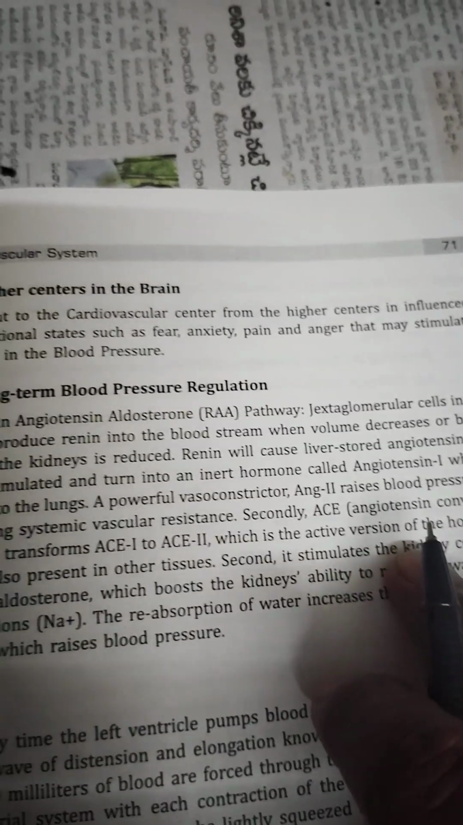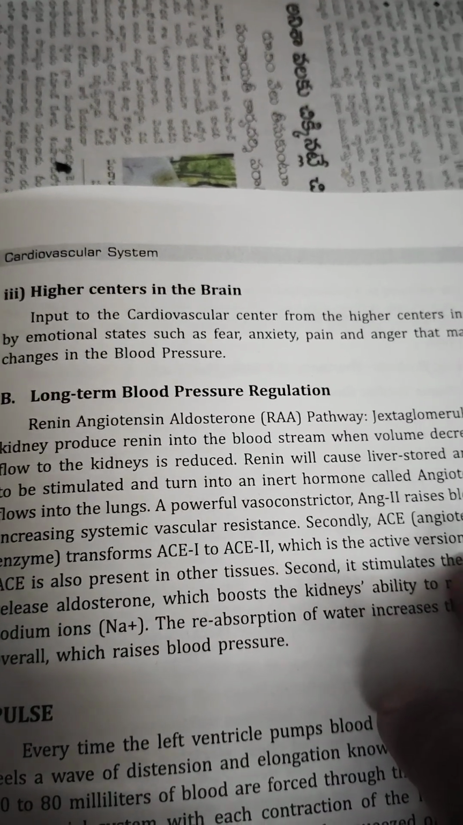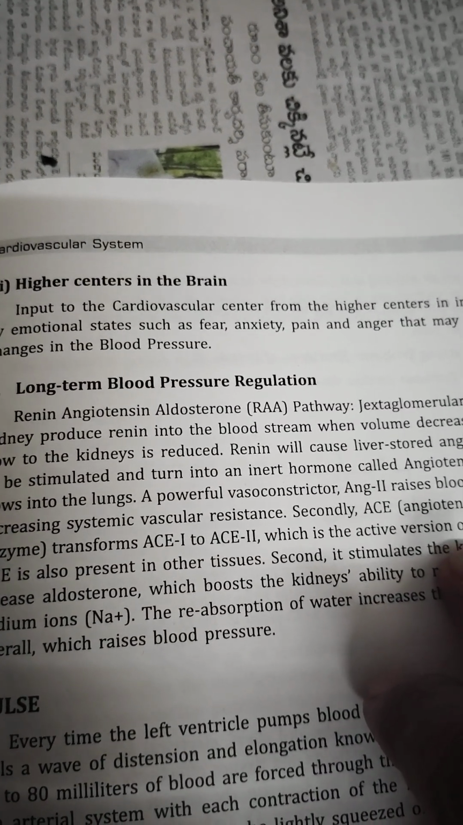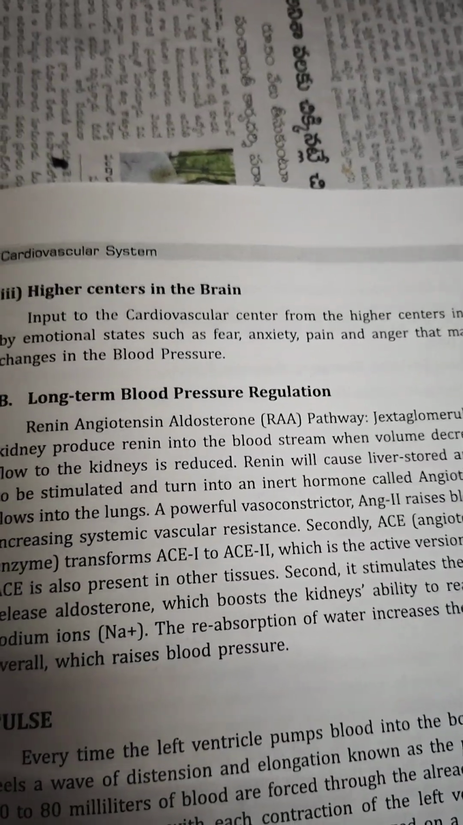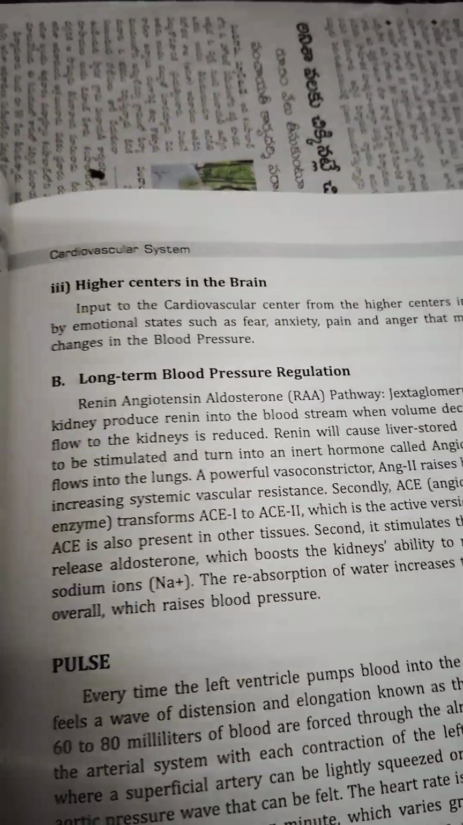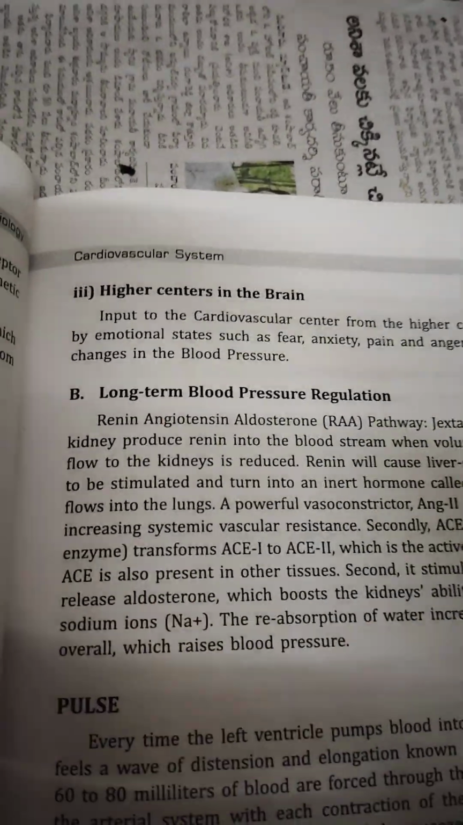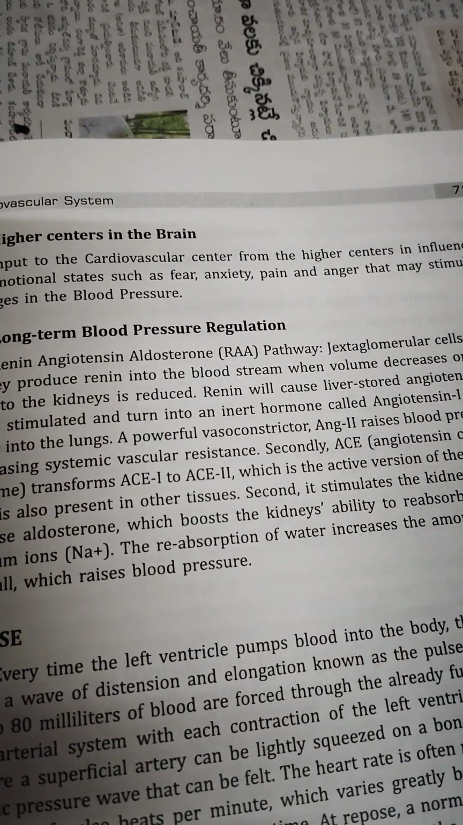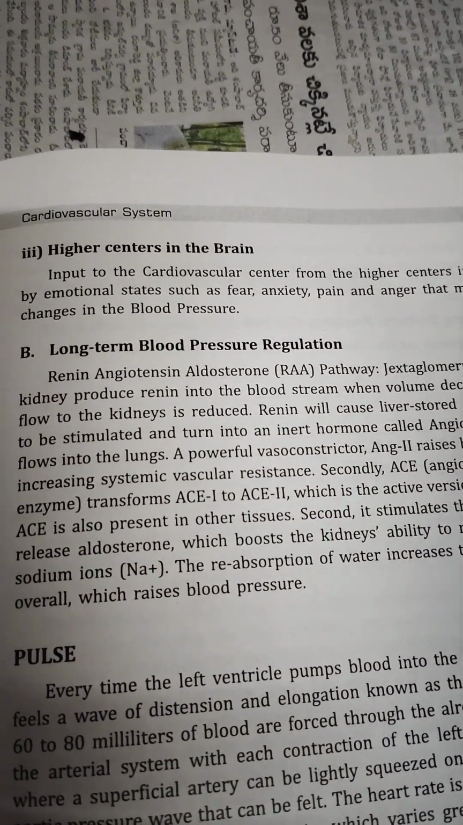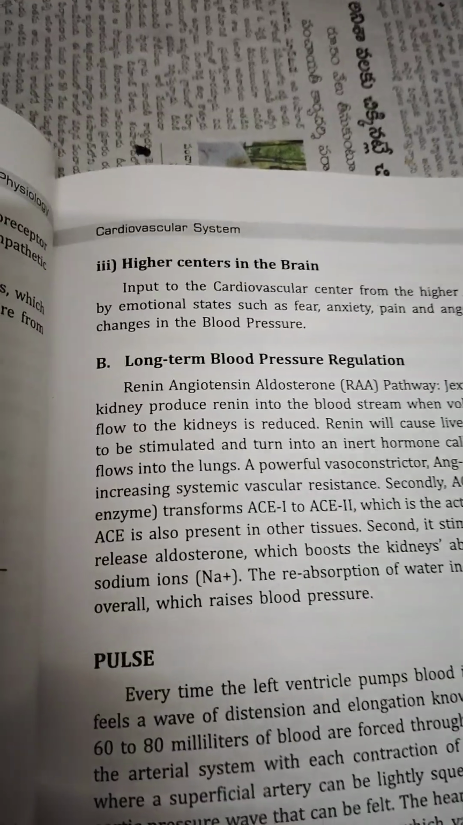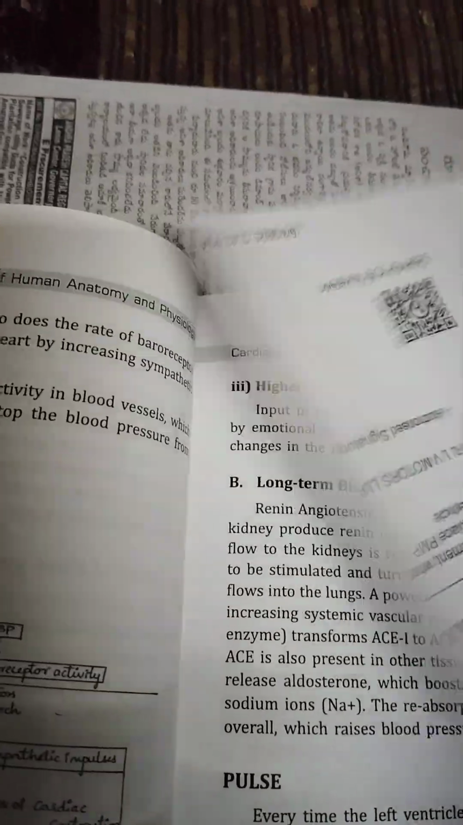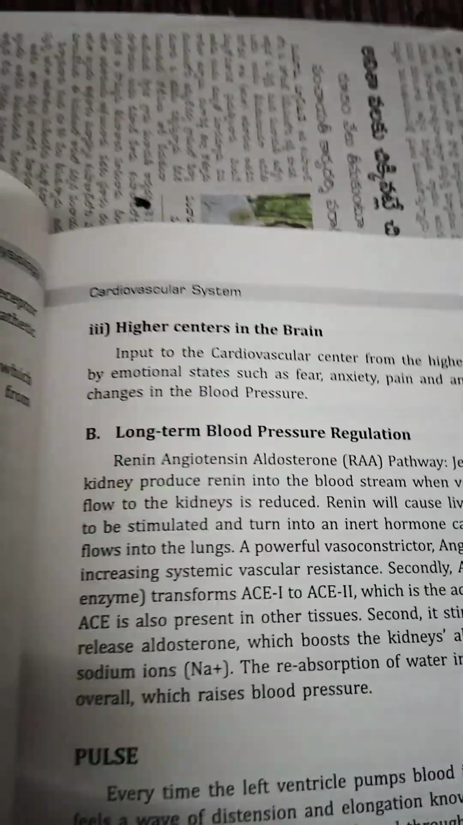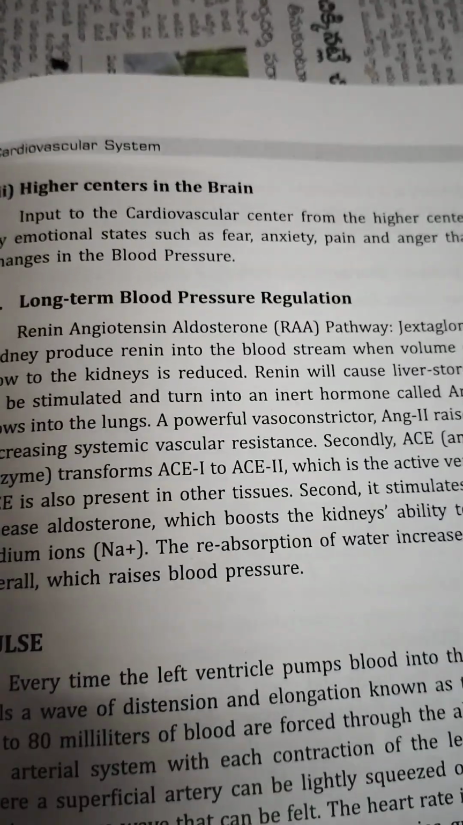And third is the higher centers in the brain. The higher centers in the brain are influenced by emotional states such as fear, anxiety, pain, anger. In all these conditions, the blood pressure will be more. By keeping the mind calm and quiet, we can reduce the blood pressure. Okay, next, long-term blood pressure control. Let us understand this one paragraph. If you read it, it becomes easier for you.